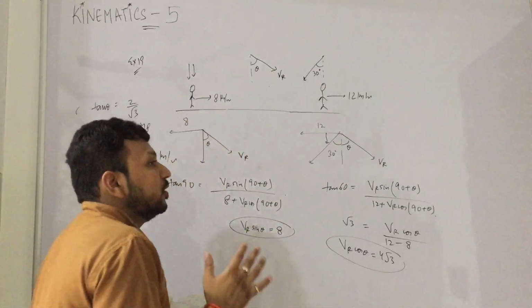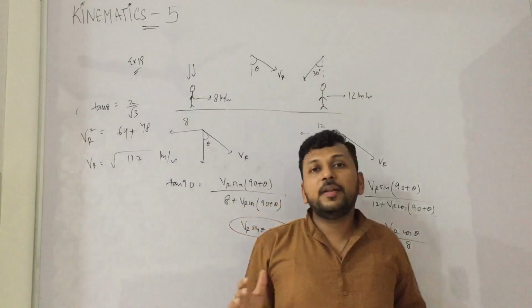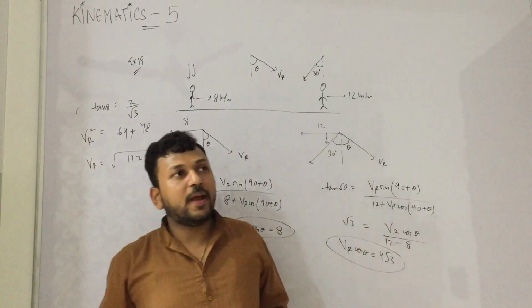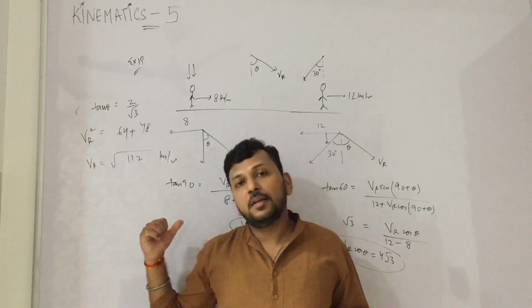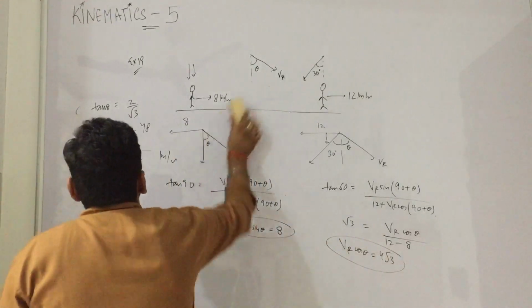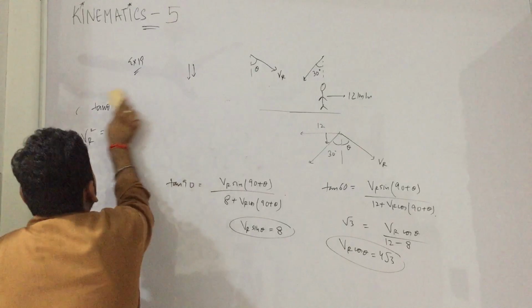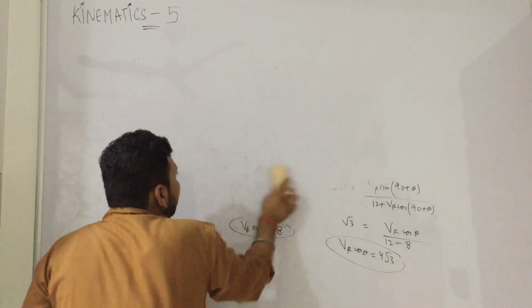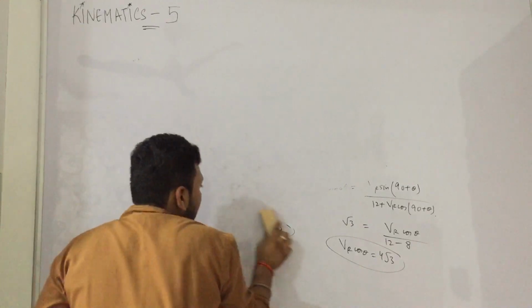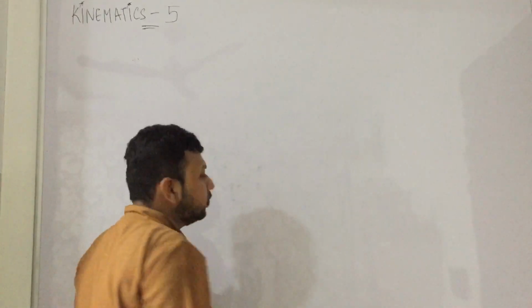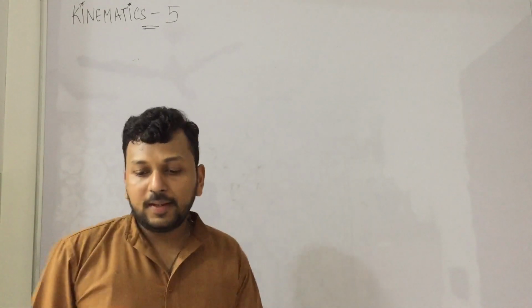So these are the two questions that we have done. We have already studied the thief, police question and the riverman question. This is the rainman question. And another thing is system of particles. I am erasing it. If you have any problems, write in the comments. We will see. Very simple. You just had to solve vectors. That's it. Basic funda is clear. After that, you just had to solve vectors. So we will take up system of particles.